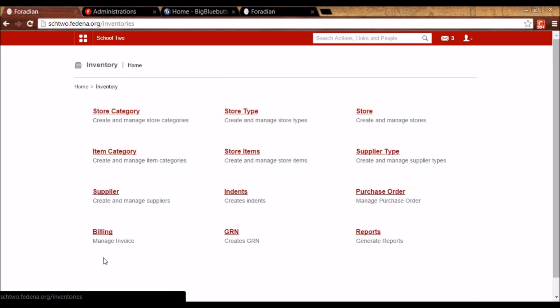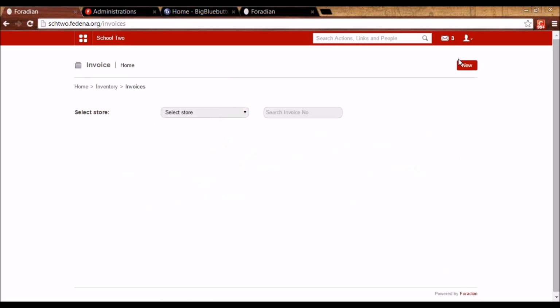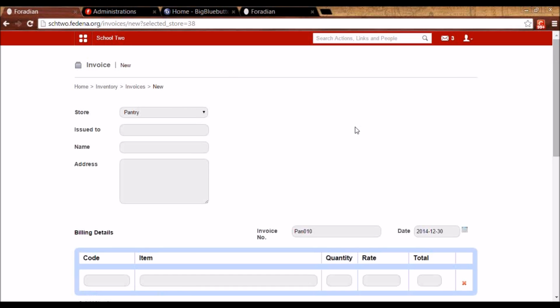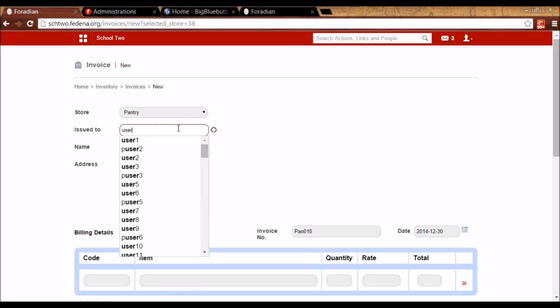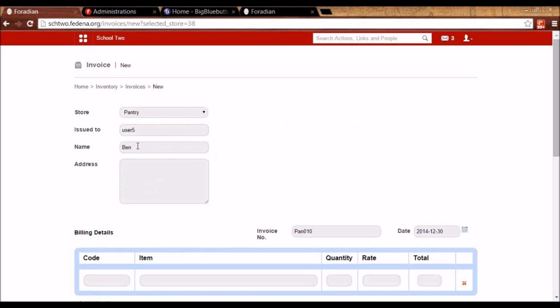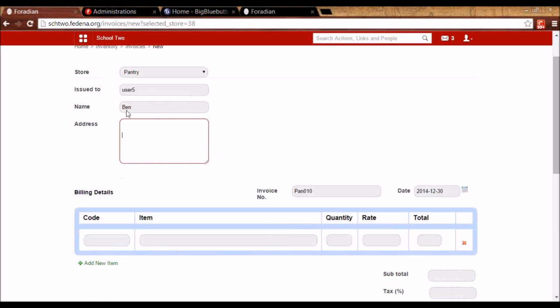The next important functionality of inventory is billing, where we can sell items. So the stores in which I have sellable items will be appearing. I can issue it to the student or the parent of the student or the employee. So let's say this is the student. The name and address as in the profile of the student will automatically appear.